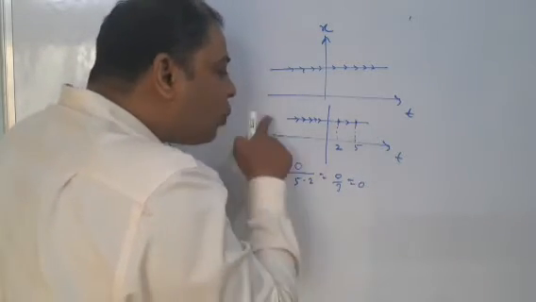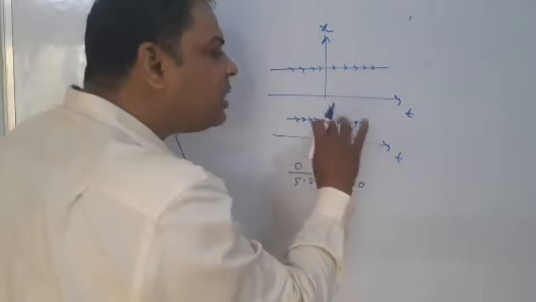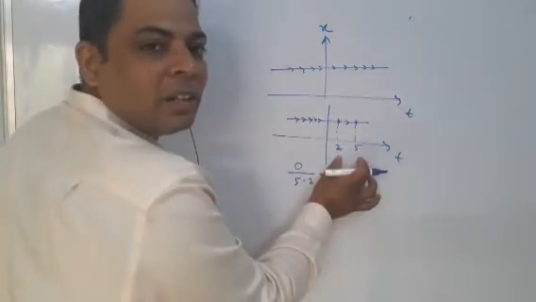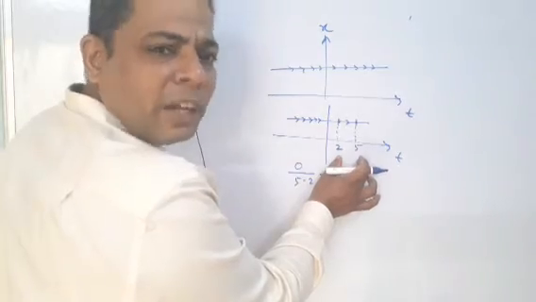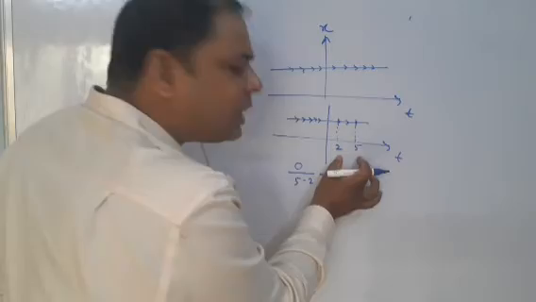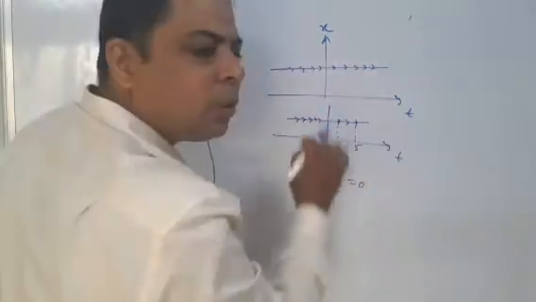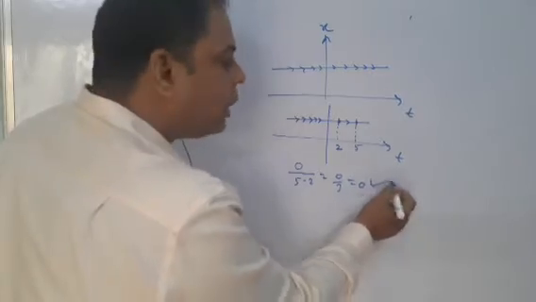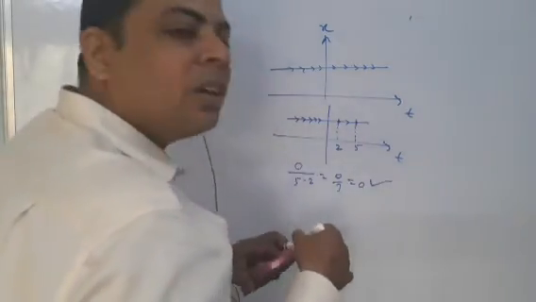For any horizontal straight line, the change in y is always 0, whatever the change in x. Change in x has to be finite, because you are taking any portion. Change in y is 0, so 0 by any value is 0. That means this straight line has slope 0.